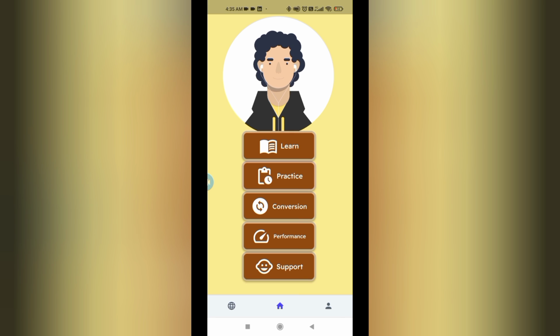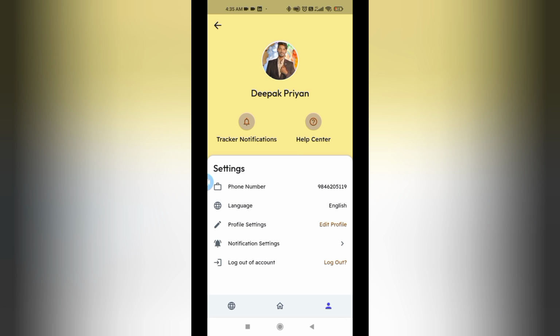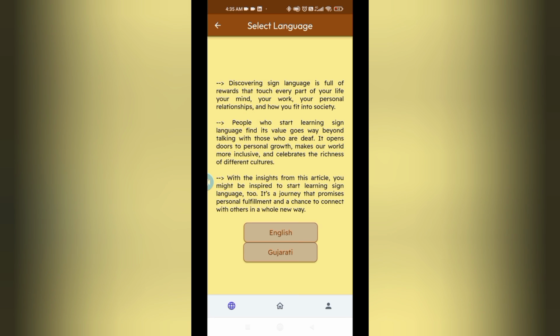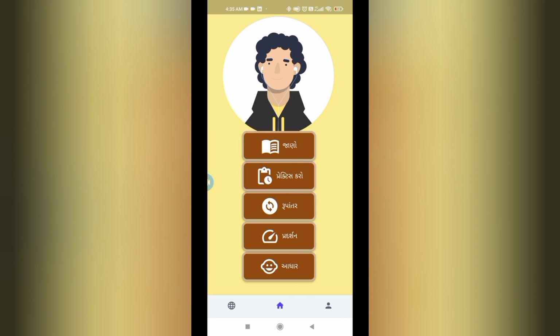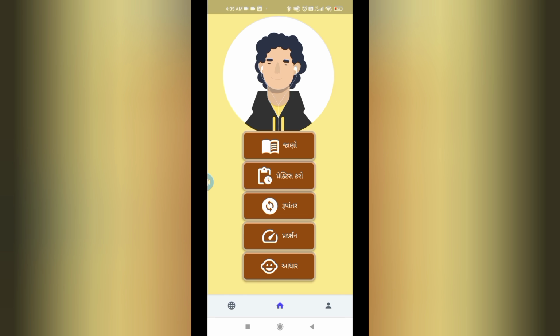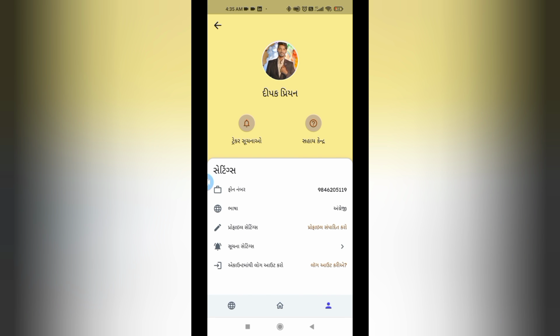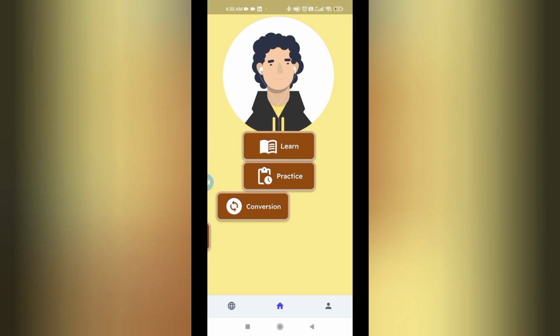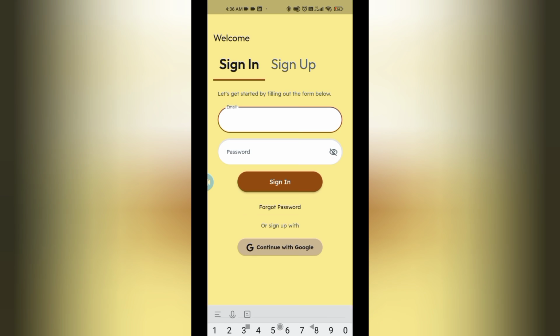Next we'll see the profile. Here in the profile, we see the profile of the user, and here we can even change the language to Gujarati. Once it's changed to Gujarati, everything turns to the native language, Gujarati, which is very useful for them to overcome language barriers. Then once we have finished, we can also log out.